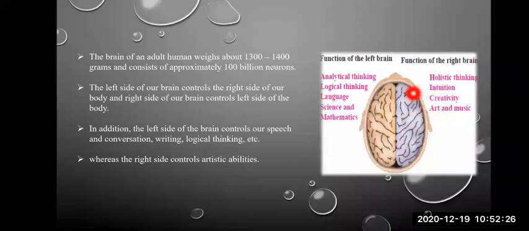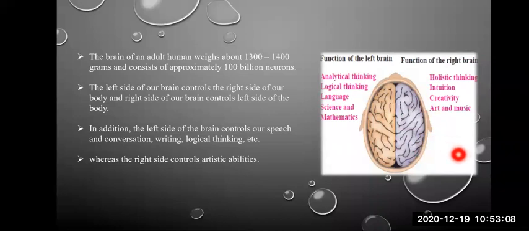The brain is divided into two hemispheres, left as well as right hemisphere. The left brain controls the functioning of the right-hand side of our body, whereas the right brain will control the left-hand side of our body. So remember, each side controls the opposite side of the body. Right brain will control the left side of the body, whereas left brain will control the right side of our body.